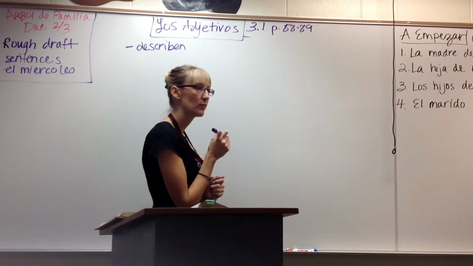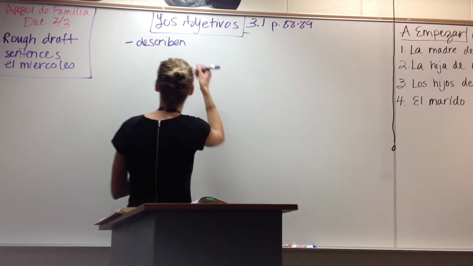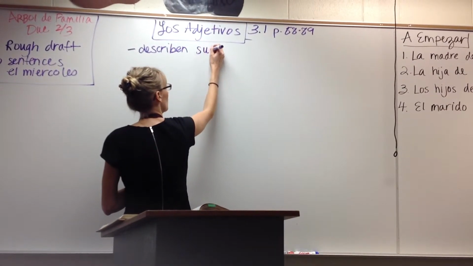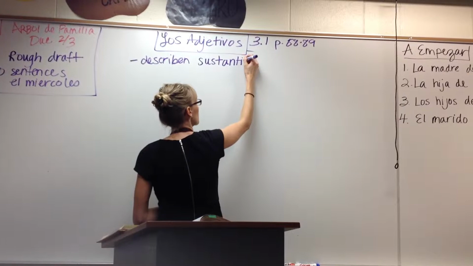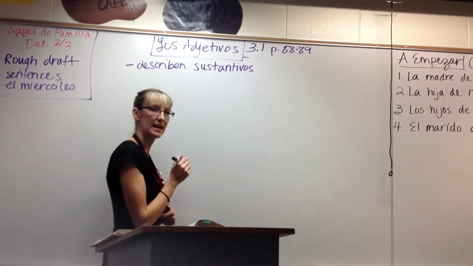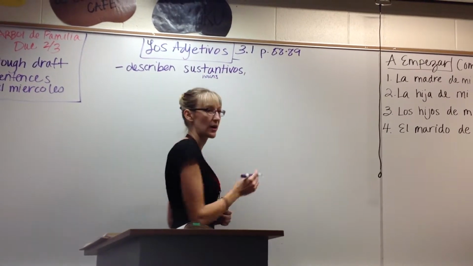What do they describe? Nouns. Okay, how do you say nouns? Sustantivos. Nouns.